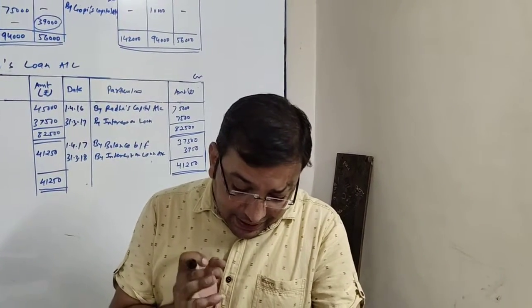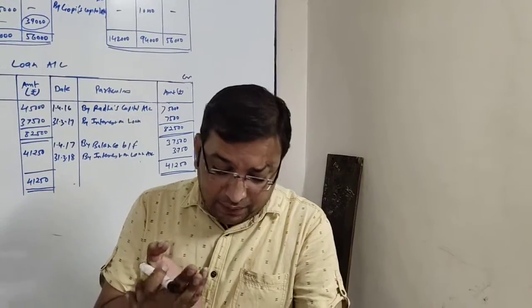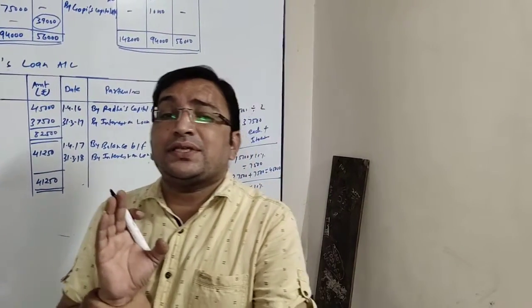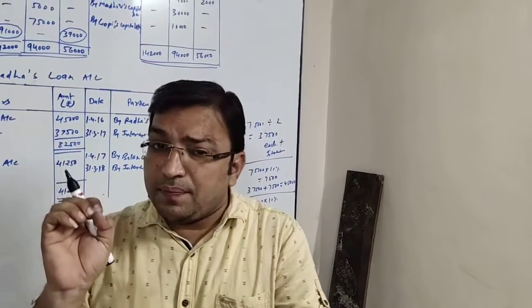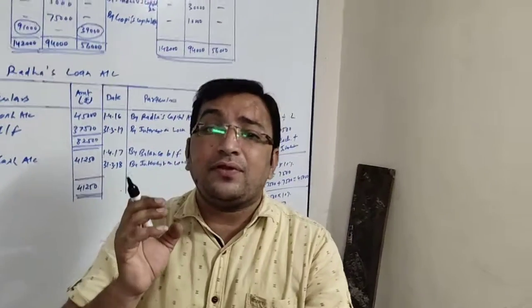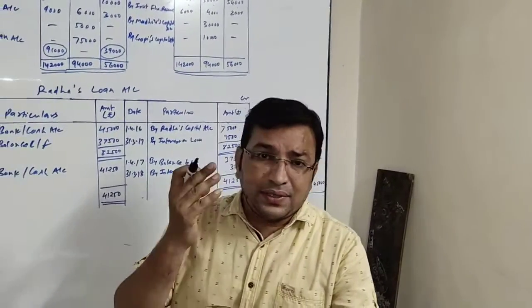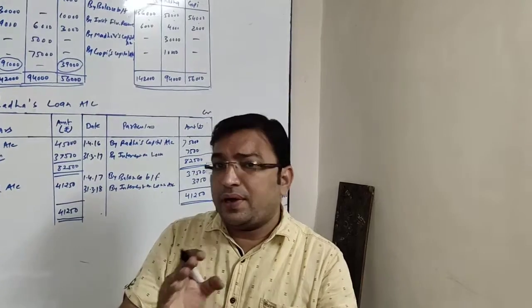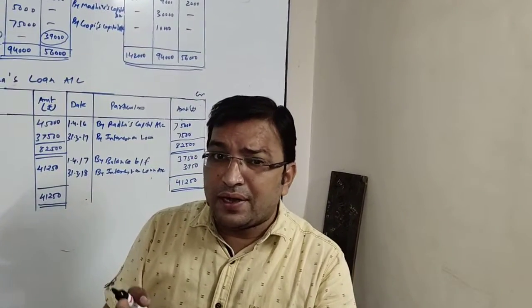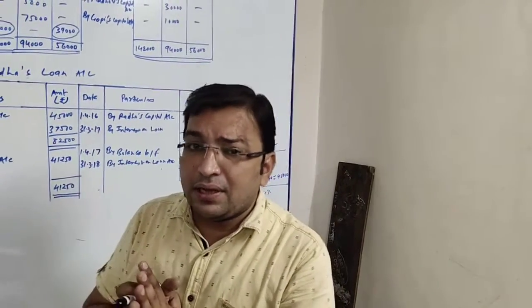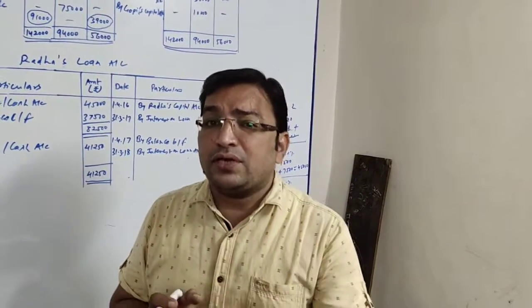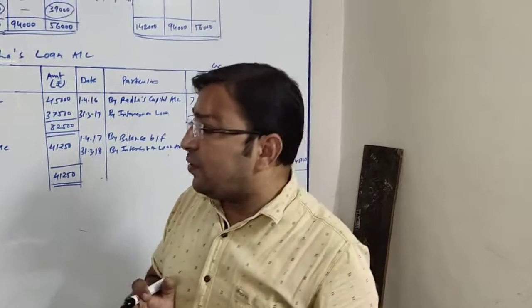Investment, asset side, it is given 58,000, and in brackets it is written the market value is 64,000. So investment 58,000 and market value is 64,000. That means there is a profit. So it is not going to affect our reserve, which is 12,000, which will be distributed among the partners in their old ratio. For that we will have to find the old ratio.